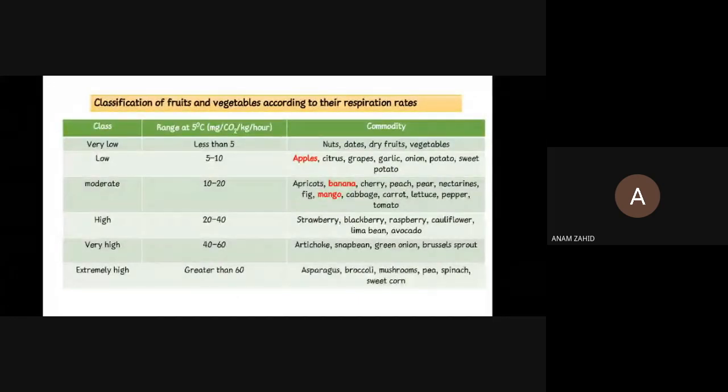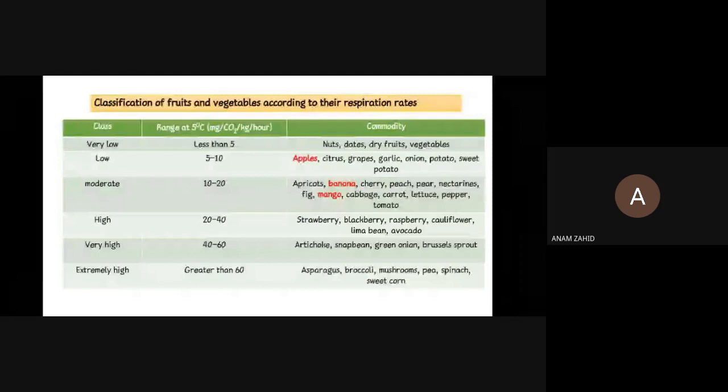First one is the very low category: nuts, dates, dried fruits and vegetables. Coming to low, it's apple, citrus, grapes, garlic, onion, potato and sweet potato. In moderate section, majorly apricots, banana, cherry, peach, pear, nectarines, fig, mango, cabbage, carrot, lettuce, pepper and tomato. Coming to high category, it's strawberry, blackberry, raspberry, cauliflower, lima bean, avocado. In very high category, it's globe artichoke, snap bean, green onions, Brussels sprouts. In extremely high, they'll also ask, it belongs majorly to mushrooms, broccoli, asparagus, pea, spinach, and sweet corn.